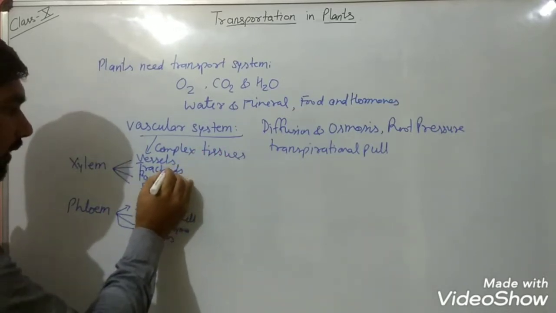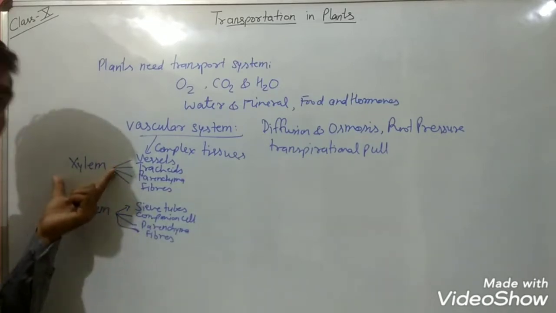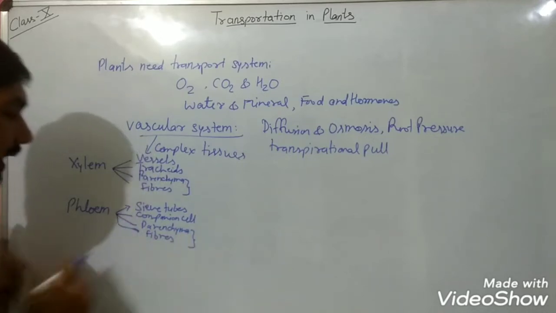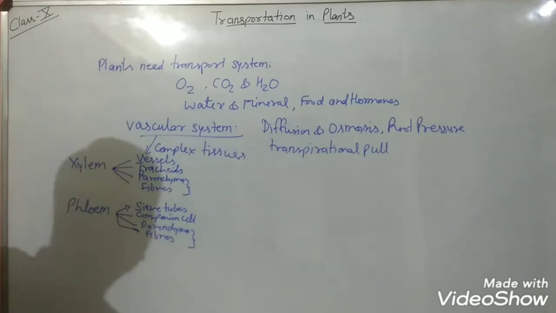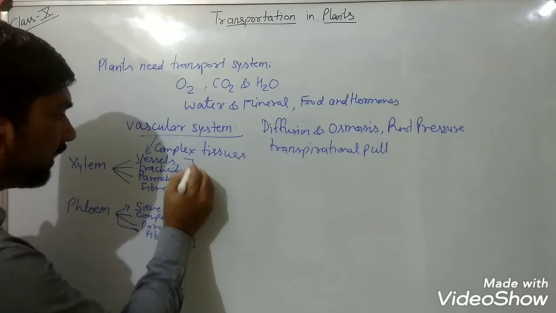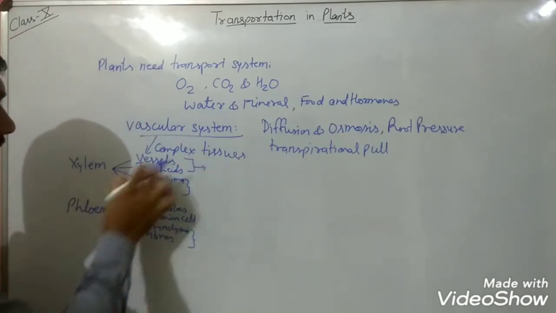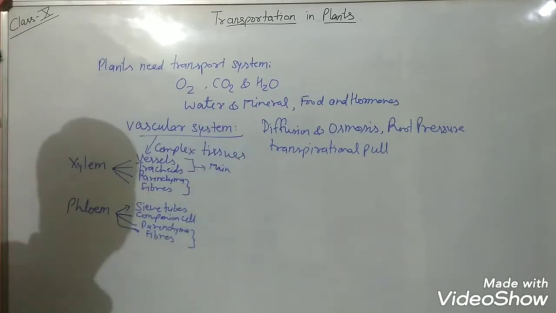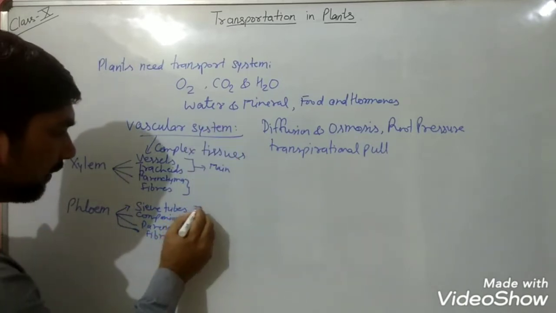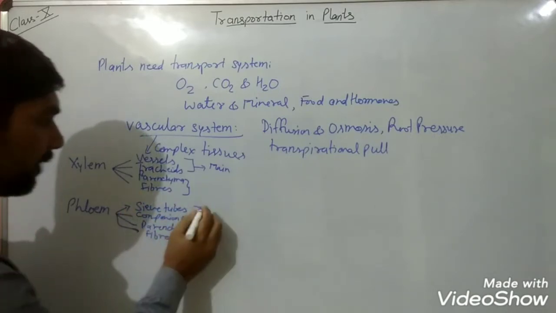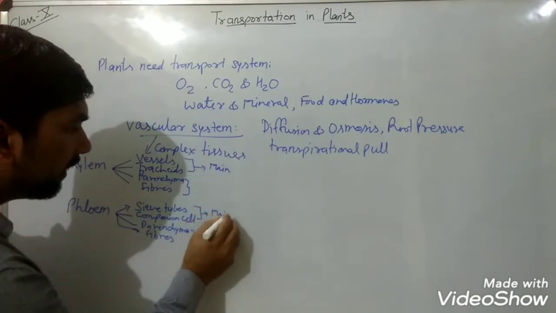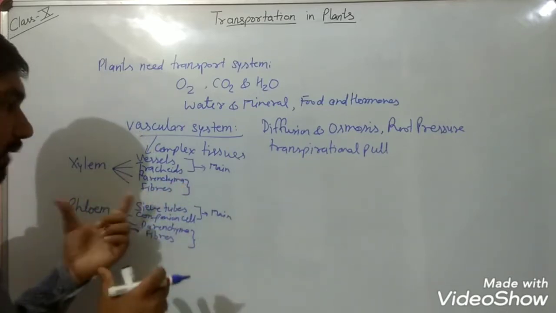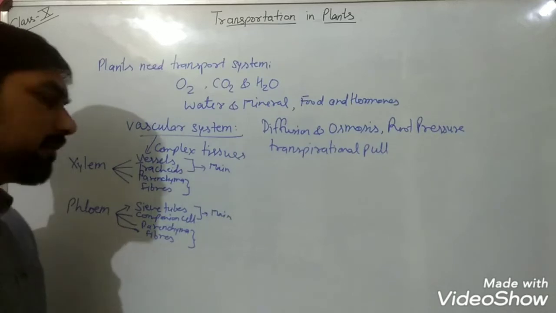It means, again, when we consider xylem and phloem, we are observing that parenchyma and fibers are the same in both of these tissues. So mainly these two components are the speciality of xylem, that is vessels and tracheids, the main components. And in phloem we can see two components, sieve tube and companion cell, again the main components, because parenchymatous and sclerenchymatous cells and tissues are common in both of them.